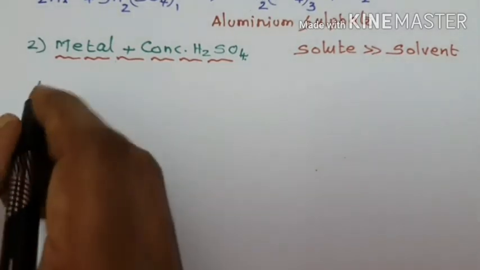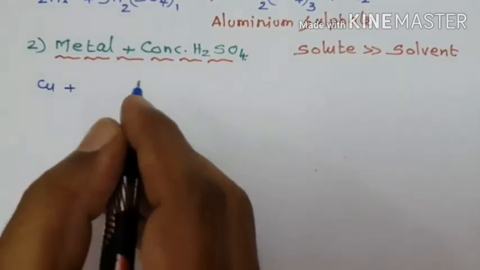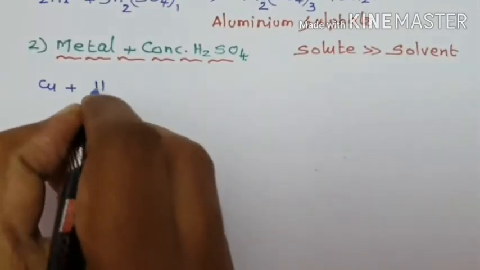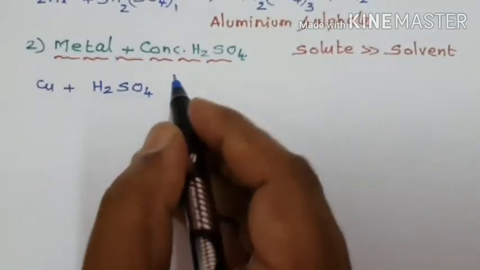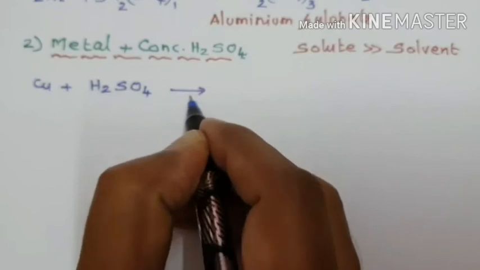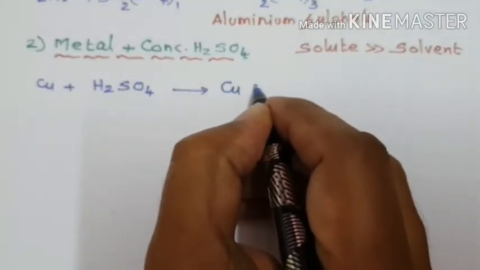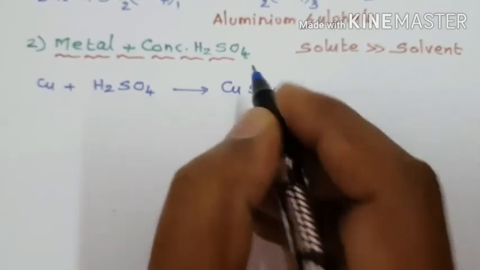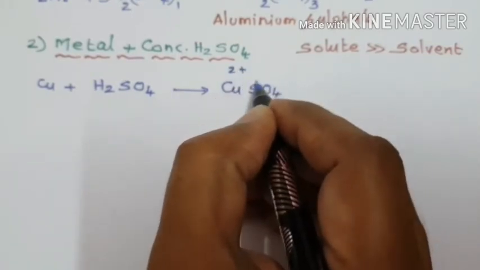Copper, when treated with concentrated sulfuric acid, H2SO4, gives copper sulfate. The metal becomes a positive ion combined with the negative ion. Copper loses 2 electrons and becomes a 2 plus ion.